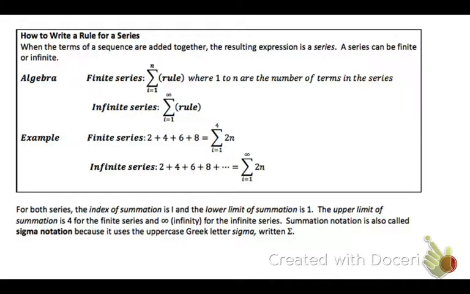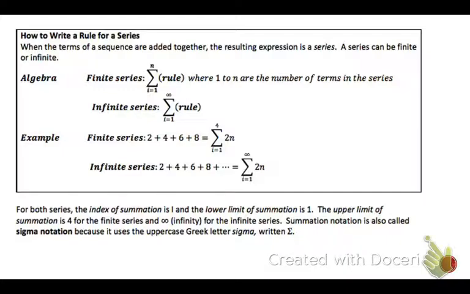All right, so remember from Concept 29 that when the terms of a sequence are added together, the resulting expression is a series. So a series can be finite, it can have an end, or it can be infinite, keep on going. So here's how to write a rule for a series. We're going to use something called summation or sigma notation, and we touched on this in Concept 29.